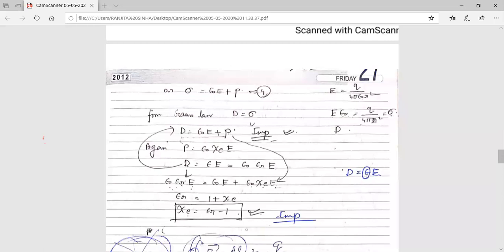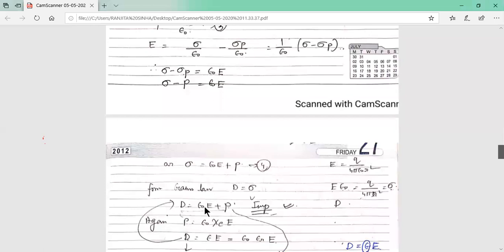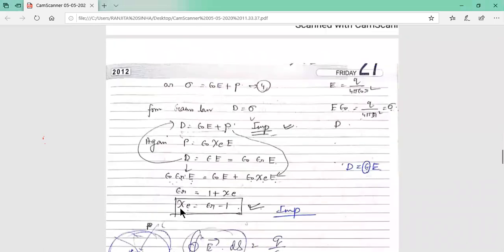What was the headline of this discussion? Relation between the dielectric constant and the electric susceptibility. This relation is very, very important. Also the relation D equal to epsilon 0 E plus P is very, very important.